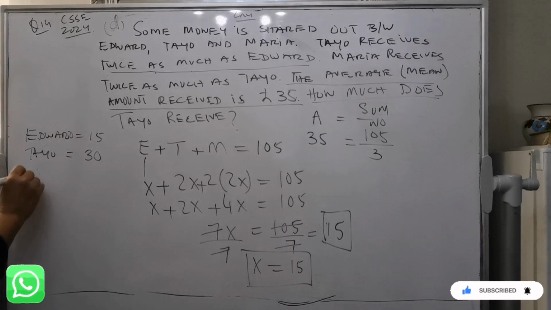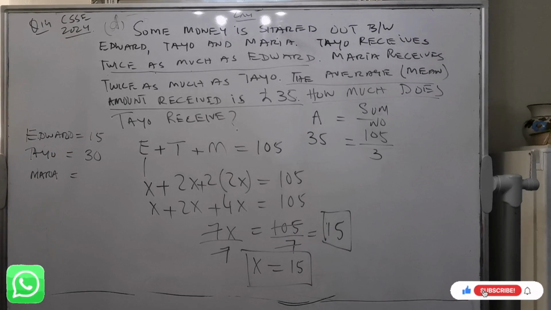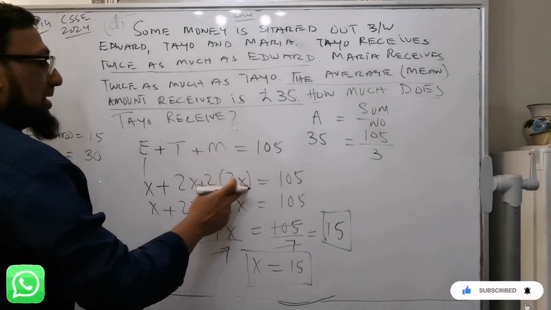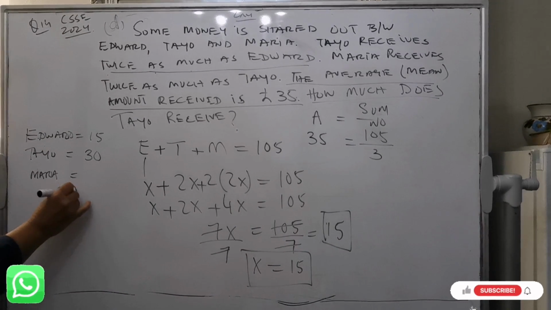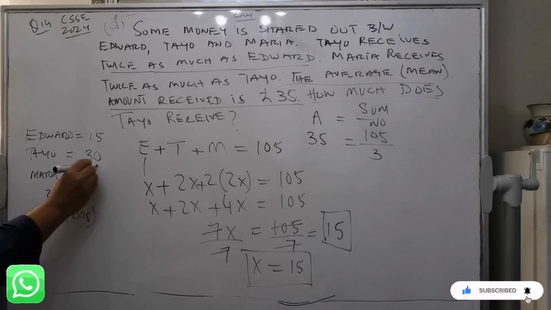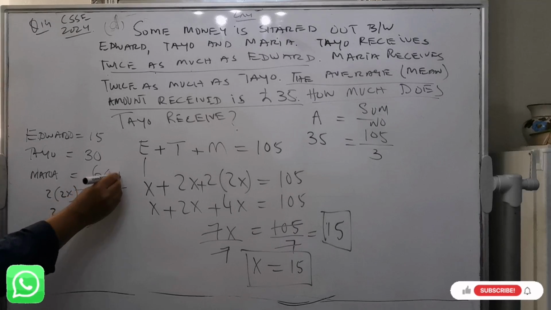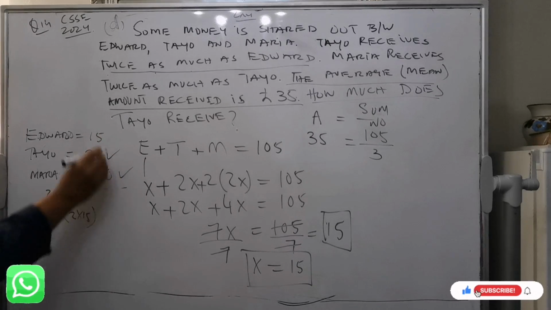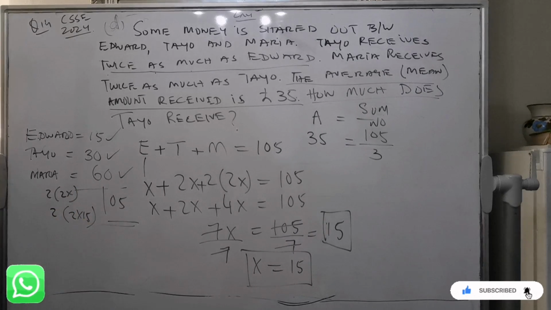And how much does Maria get? Maria's equation was 4x, which is 30 times 2, which is 60. So Maria is getting 60 pounds, Tayo is getting 30 pounds, and Edward is getting 15 pounds. If you add all of them, the sum is 105.